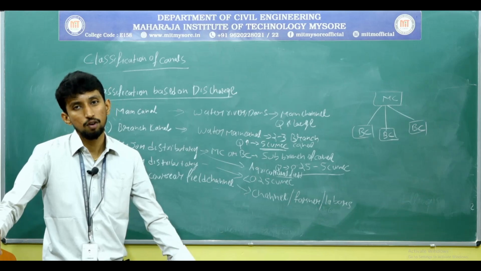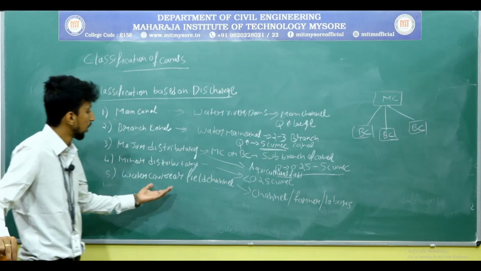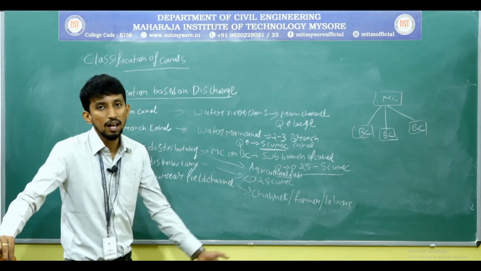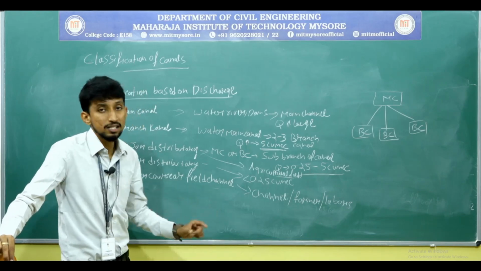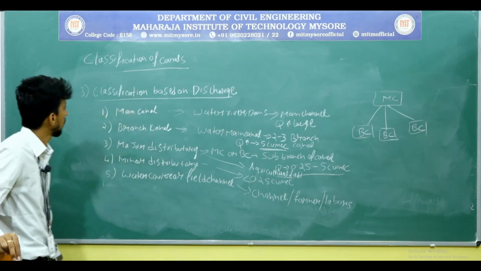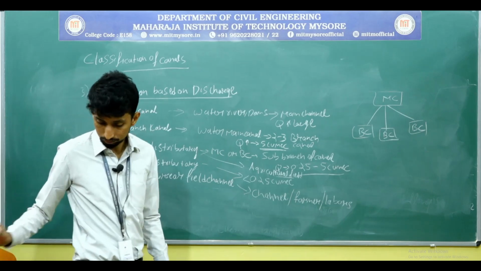Usually the amount of discharge in water course or field channel is less because the width and depth of the channel is less. This is the classification based on the discharge.